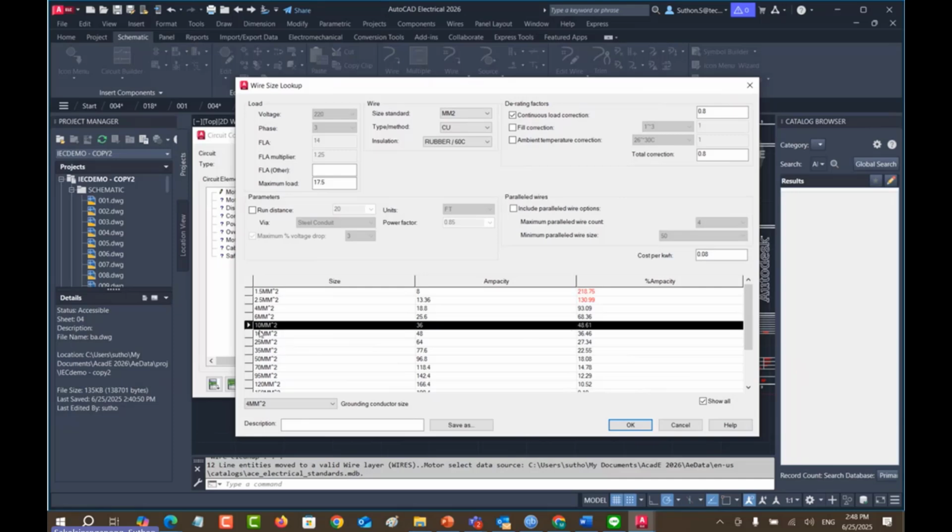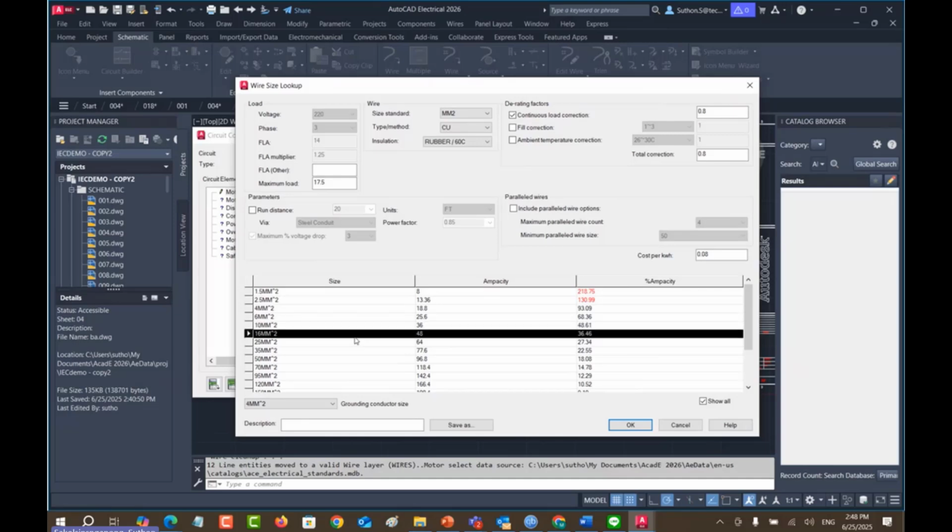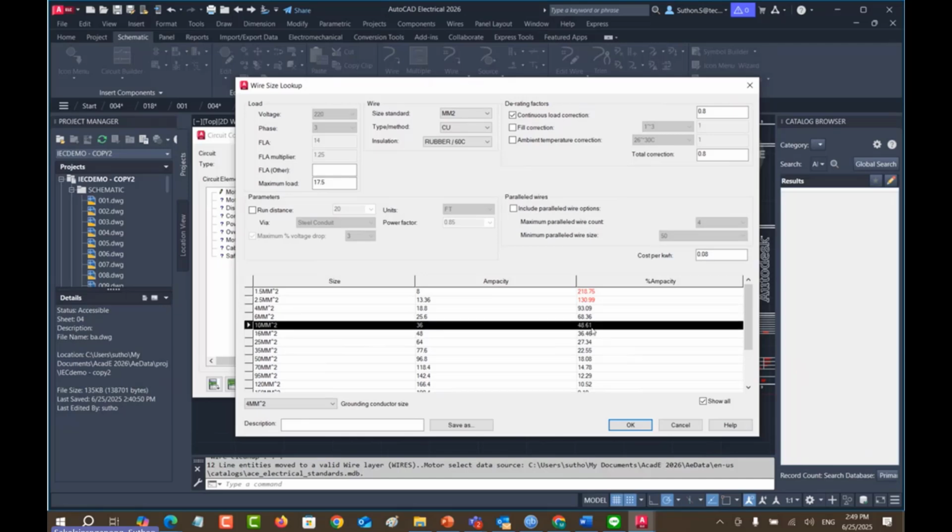For example, if you discuss with the customer and the customer wants safety or wants to add more circuits in the future, maybe you have to increase the size, maybe to 10 square millimeter or 16 square millimeter instead, because you can see the percentage, whether it is dangerous or safe.